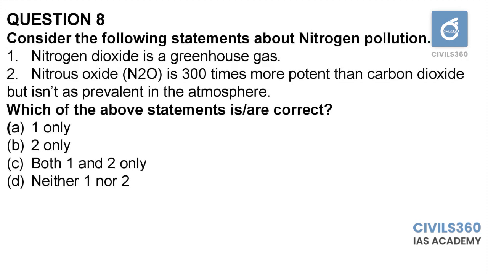Question number 8. Consider the following statements about nitrogen pollution. Nitrogen dioxide is a greenhouse gas. Nitrous oxide, N2O, is 300 times more potent than carbon dioxide but isn't as prevalent in the atmosphere. Nitrous oxide and nitrogen dioxide, two compounds of nitrogen, neither of them are greenhouse gases. And the second statement is also right. Therefore, the answer is option B, 2 only.